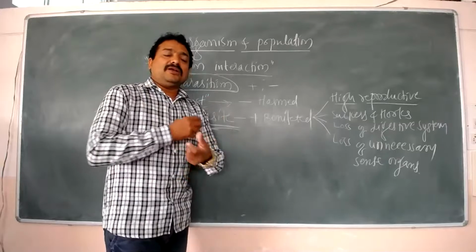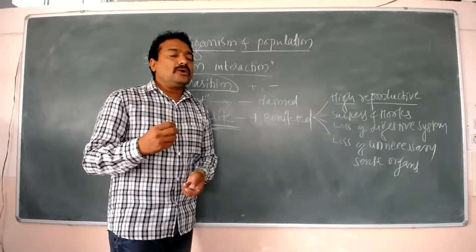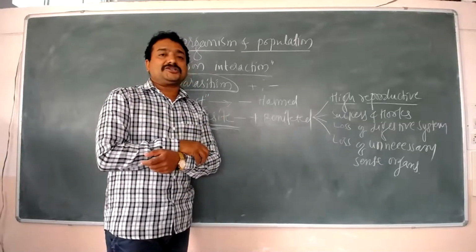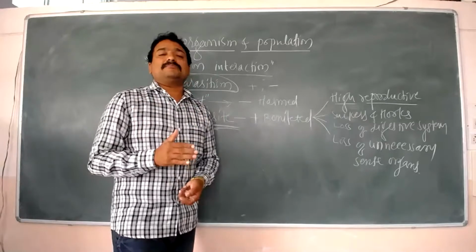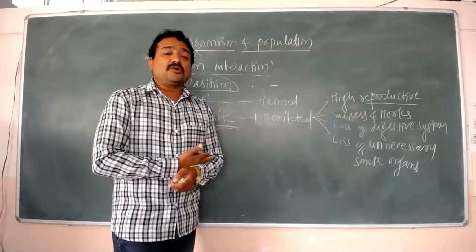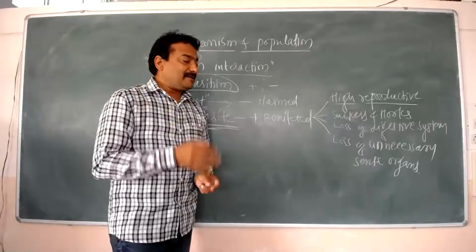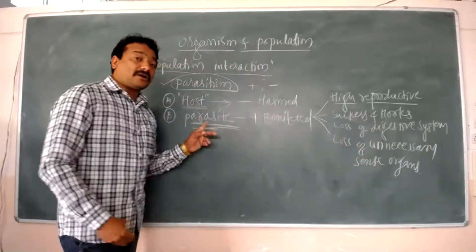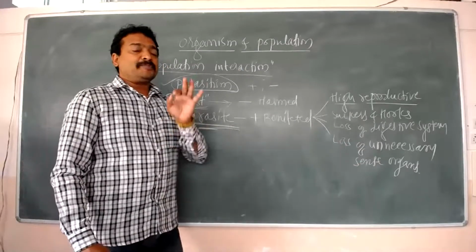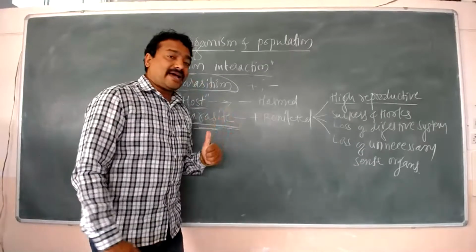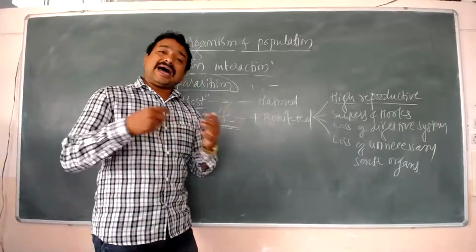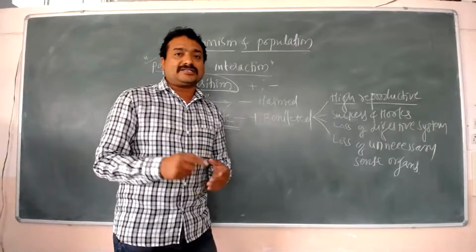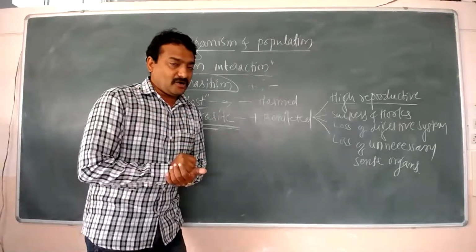For example, we feel cold or warm conditions in winter and summer because of the skin only. Such types of sense organs are lost in the case of parasites. Remember, parasites do not have highly evolved, complicated sensory organs. They have lost their sensory organs.